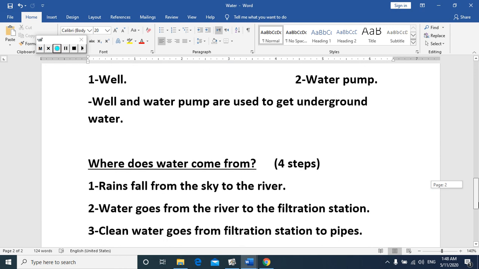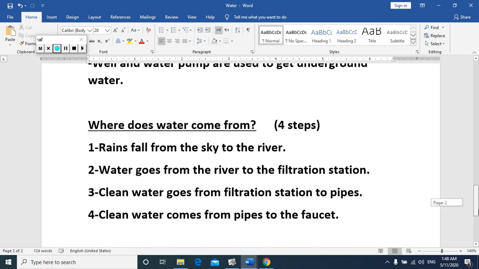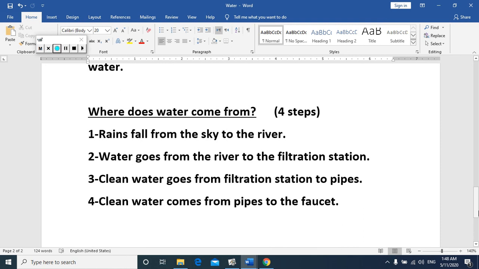So, where does water come from? We have 4 steps to get water. How? Number 1, rains fall from the sky to the river. Number 2, water goes from the river to the filtration station. Number 3, clean water goes from filtration station to pipes. Number 4, clean water comes from pipes to the faucet. Okay?